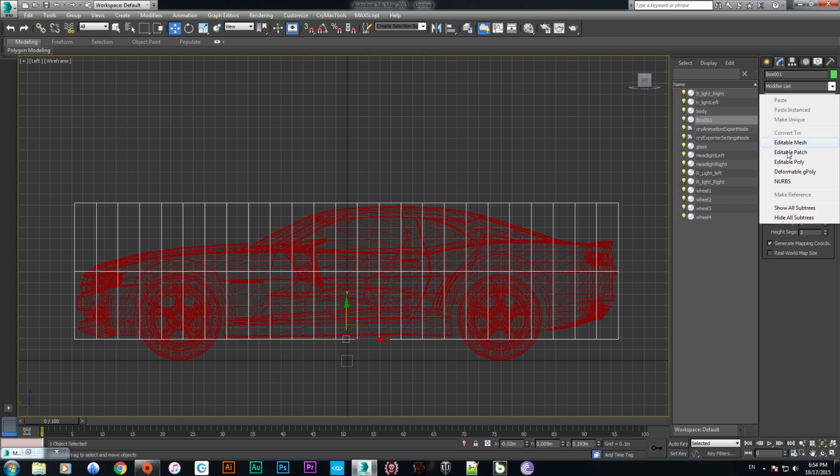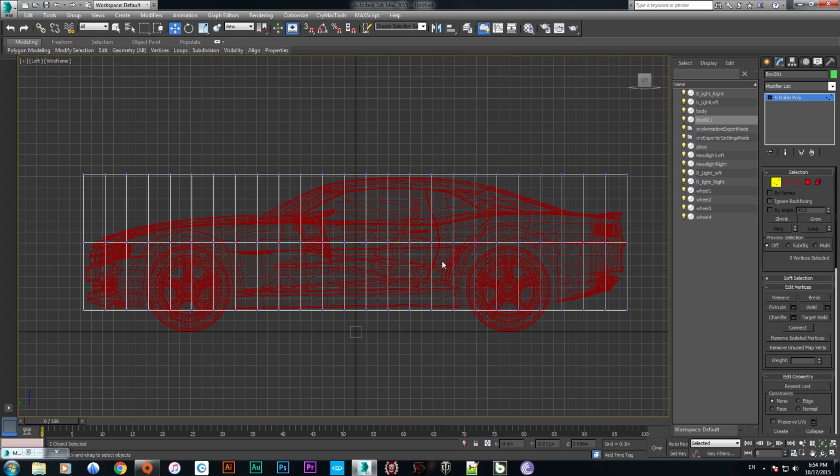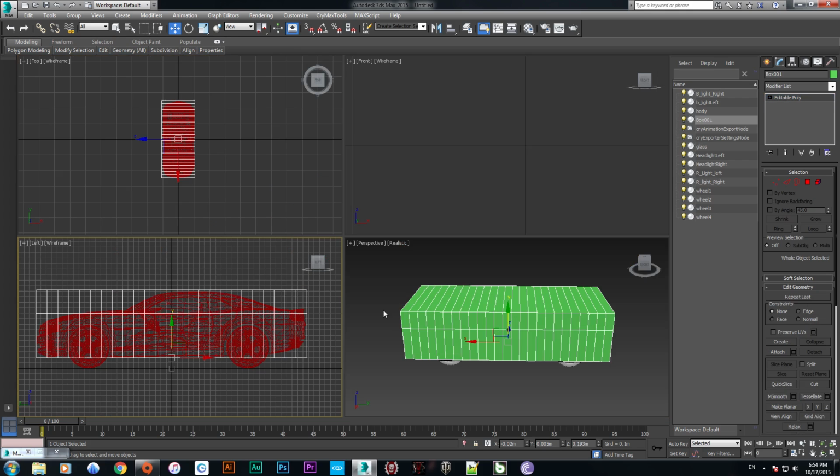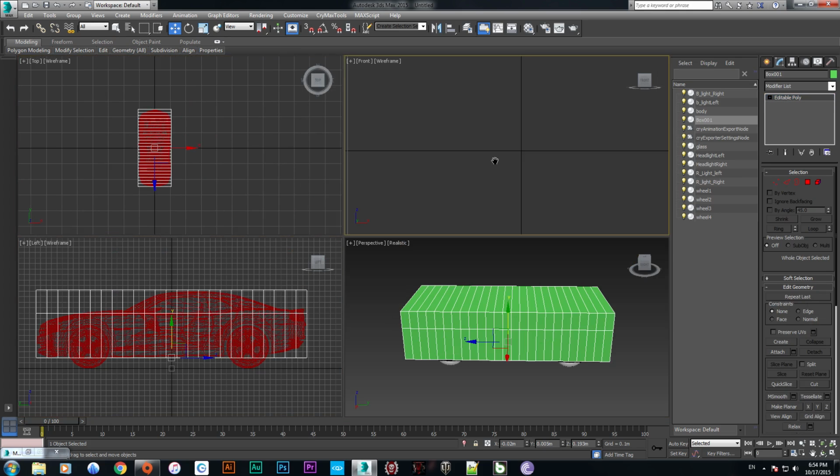Now we are going to convert it to editable poly and making it this one and aligning this to here. Okay.